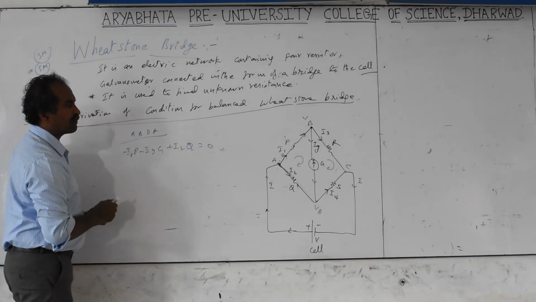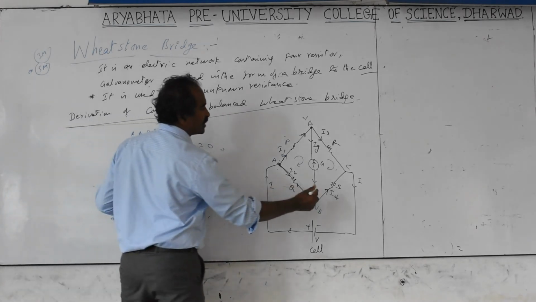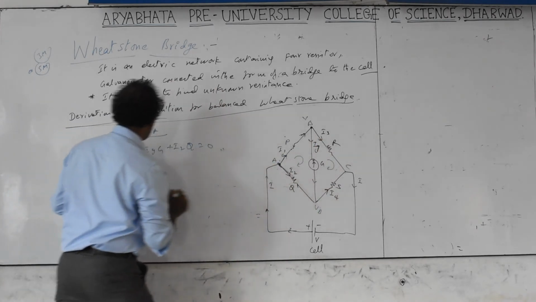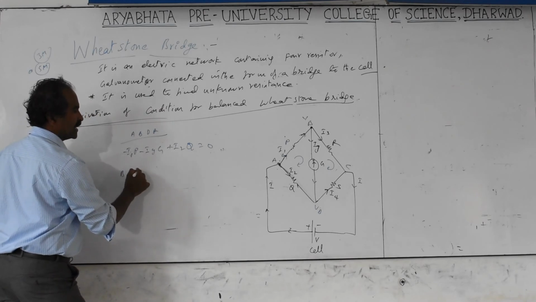Same condition, I am going to apply in a similar way, applying the loop theorem for the second loop. For that loop, I will take BCD, and this is D.